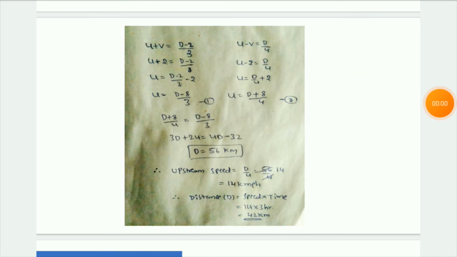In boat and stream, he has given three values, such as stream speed, upstream speed and downstream speed, and we have calculated the fourth one. So this is all about boat and stream, guys.